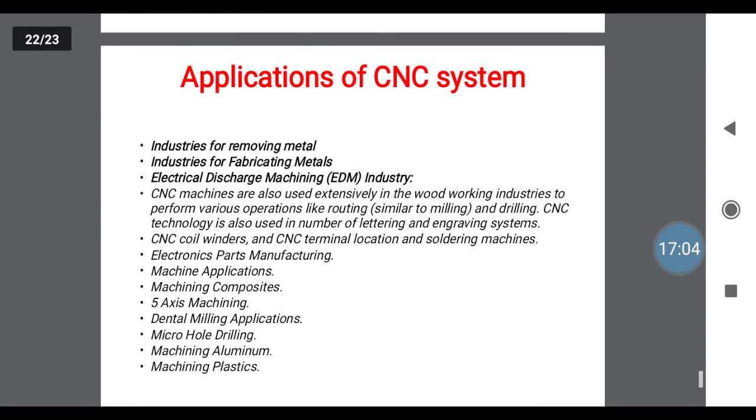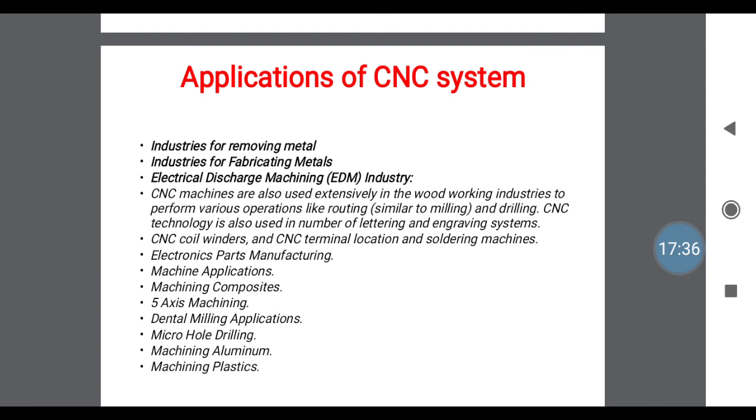Next one is the application of CNC. What are the applications of CNC as compared to other types of machines? First one is industry for removing metal as a machining application. Next, for fabricating metals. Next, electrical discharge machining industries. It is also used for woodwork. You know, in woodwork you are using CNC machines for designs on wood, different wood structures. Next, CNC coil winders.